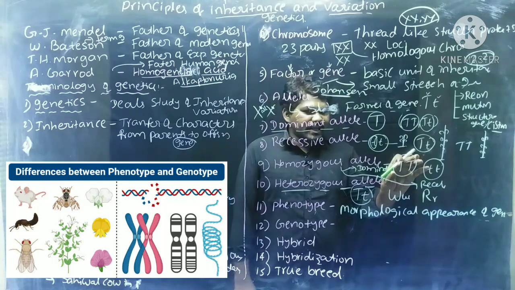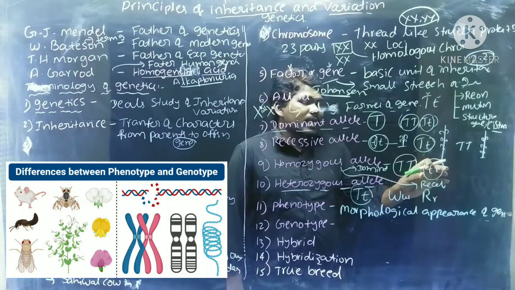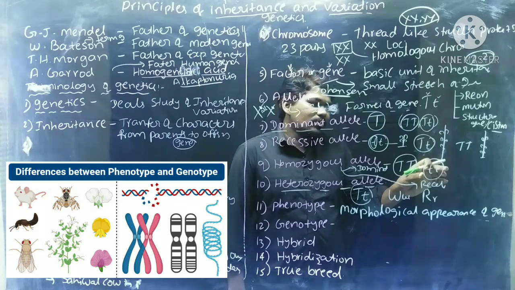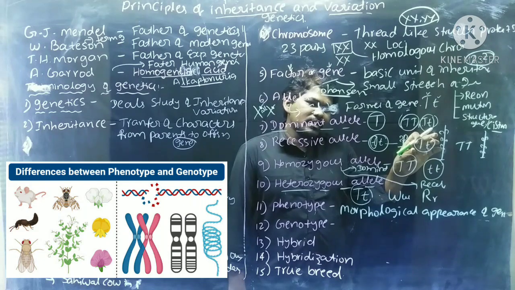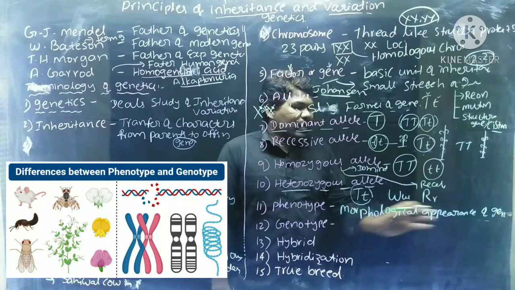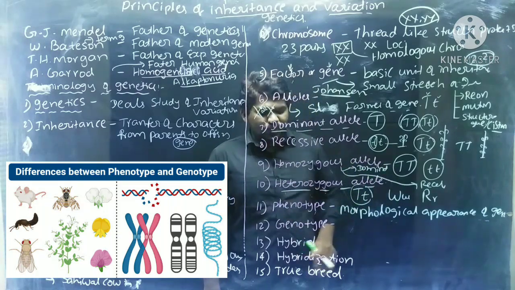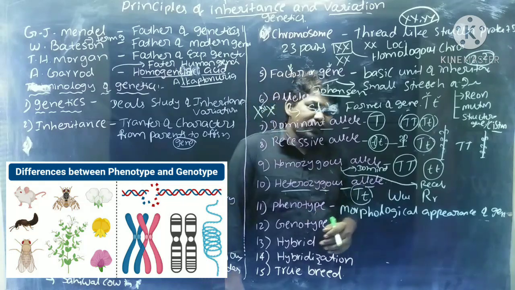Example, capital T is one genotype which will give the phenotype tall. Small t is one genotype which will give a dwarf plant. Next, capital T, small t, that is heterozygous dominant. It is one genotype which will give the tall plant. In morphological appearance, we can see color, size, shape. All of those are called morphological appearances. That is called phenotype. Genotype is responsible for the phenotype.